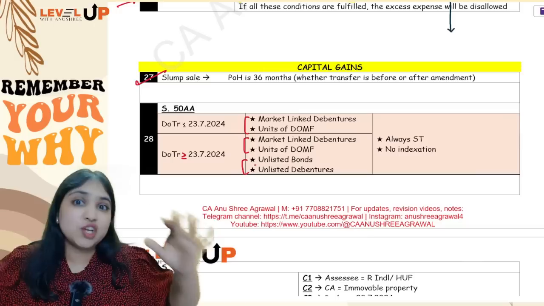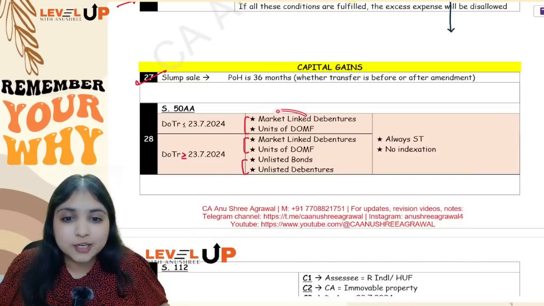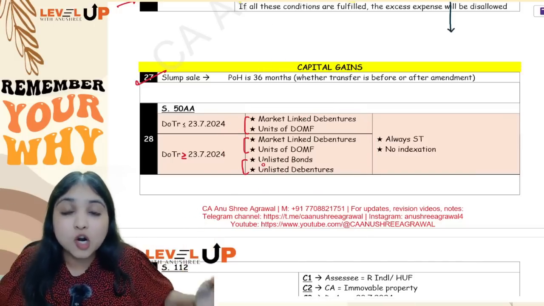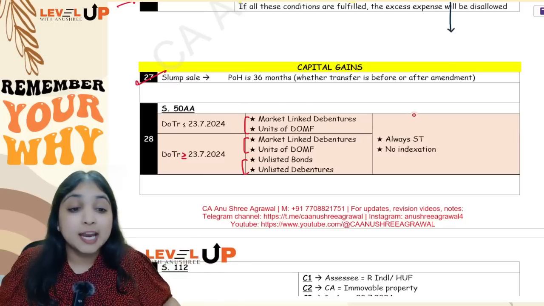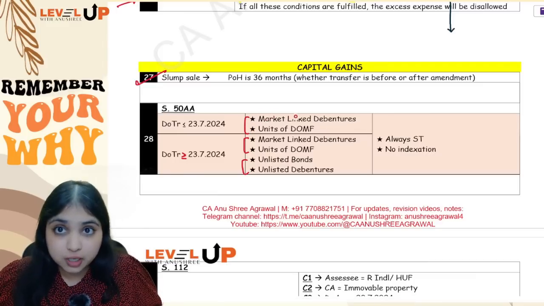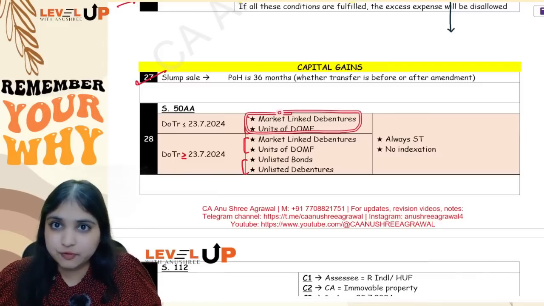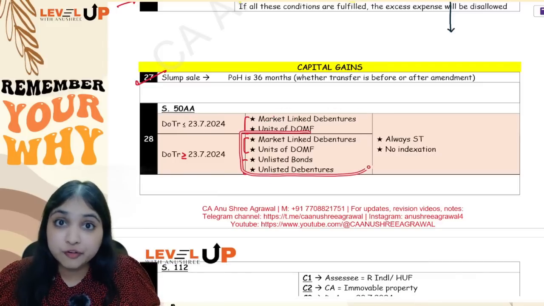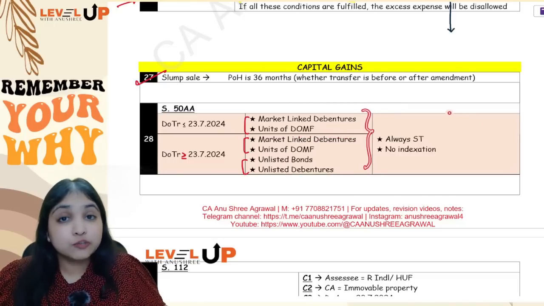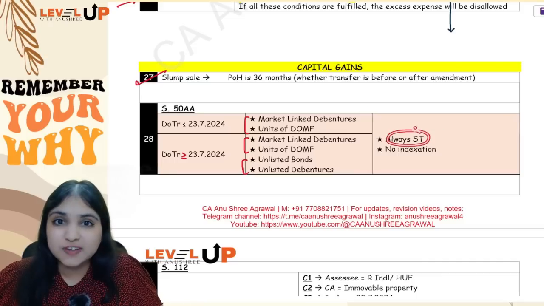Now what is the speciality of section 50AA? See, whatever asset is covered under section 50AA, I will not even do the hard work of checking the period of holding, guys. It will always be short term only. Getting it, guys? So before amendment, there were only 2 assets in 50AA. After amendment, we have 4 assets in 50AA. If your asset is getting covered in 50AA, then you will not even check the period of holding. It will always be short term only.